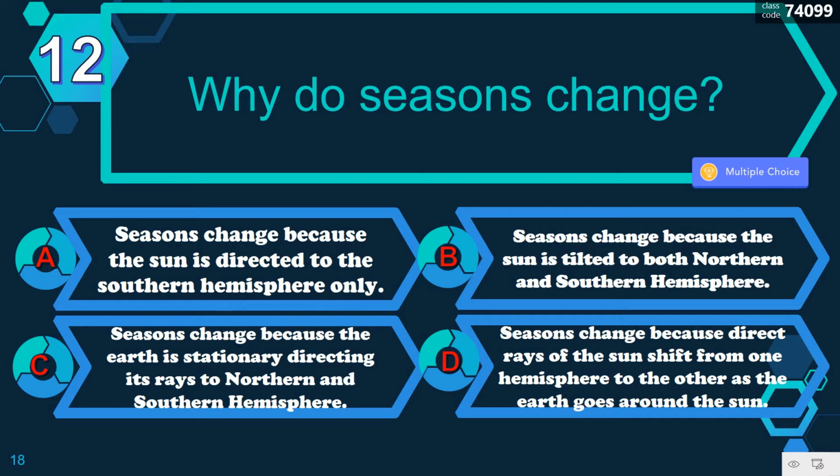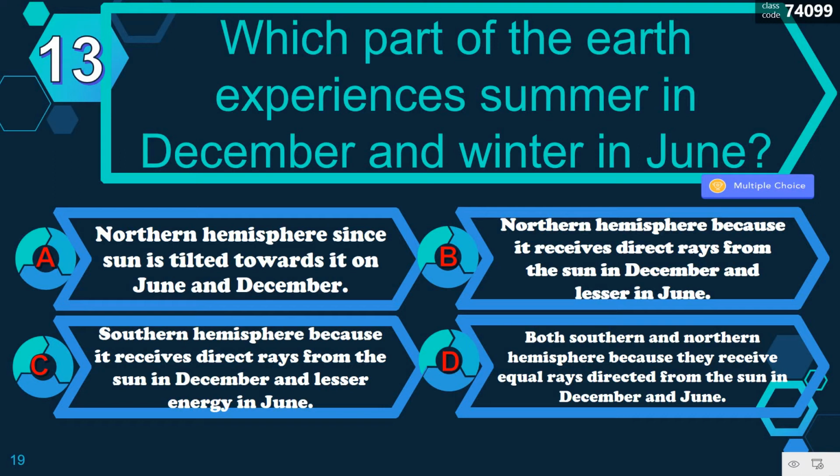Correct. It's letter D. Seasons change because the direct rays of the sun shift from one hemisphere to the other as the earth goes around the sun. Number 13 question. Which part of the earth experiences summer in December and winter in June?